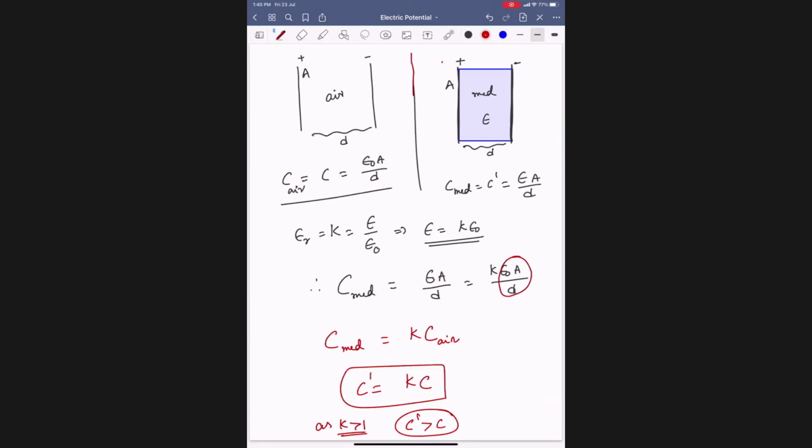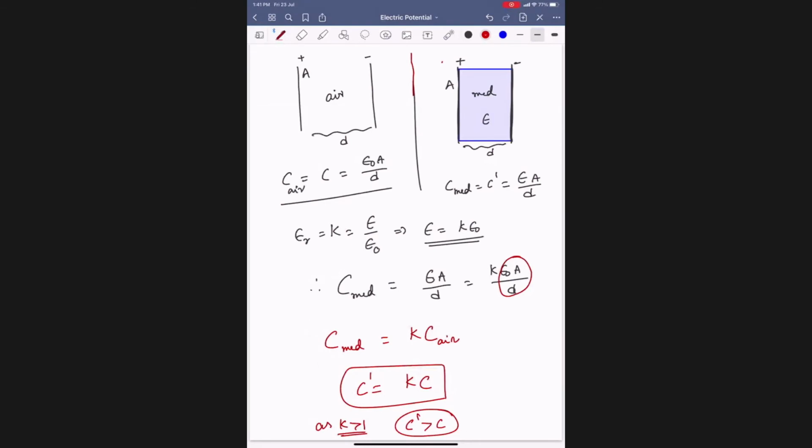So definitely capacitance will increase.